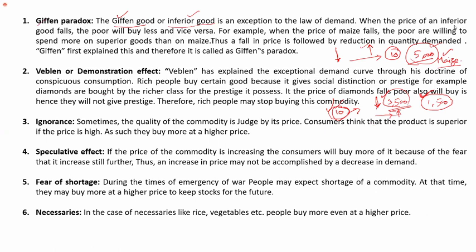Okay. Then another exception is Veblen goods. Veblen goods are also called luxury goods. The price of gold and the price of luxury goods like jewels and luxury cars increase, but what happens to the demand for such products? The demand still increases. You know why? Because it is a symbol of status to a certain category of people.